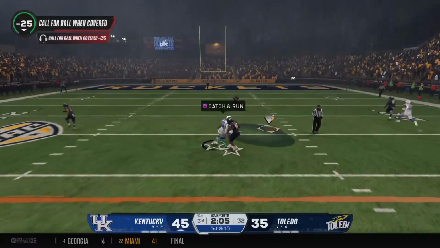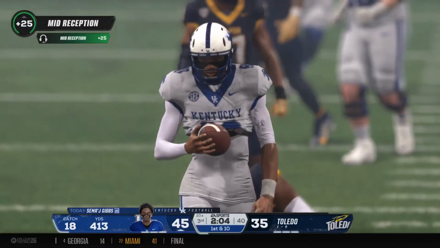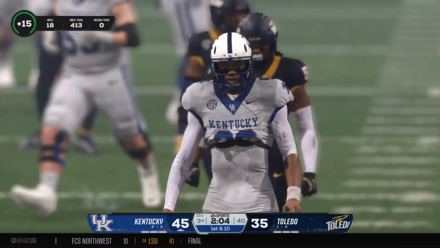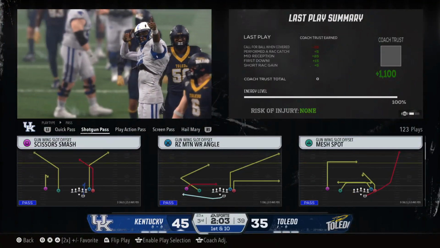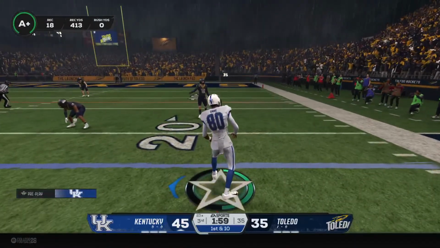Here's first down. Throws to the wideout. Got it in the middle. It's Gibbs. Just making a play, getting it to the 23-yard line. It'll be first down. Kentucky back at it with a fresh set of downs.